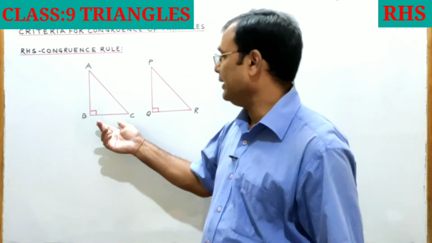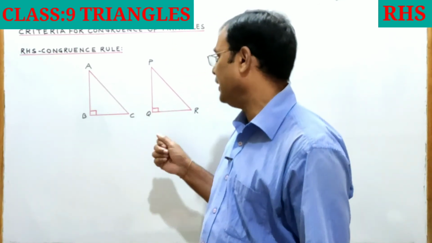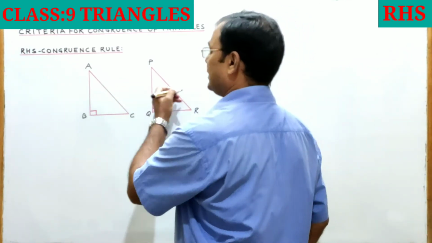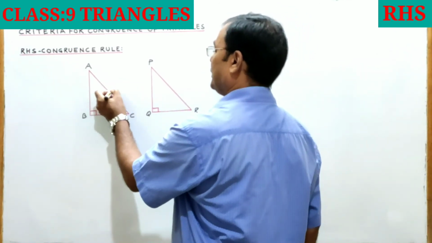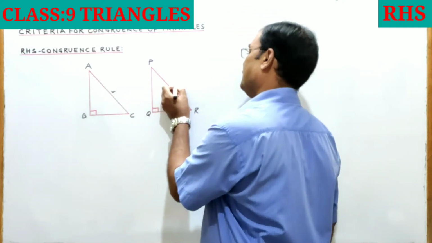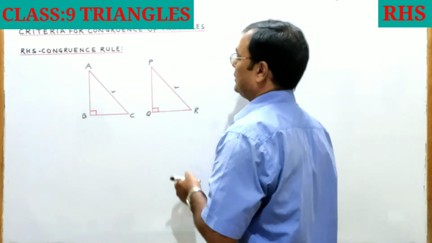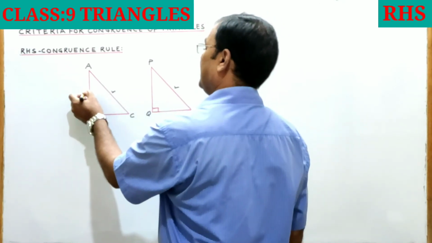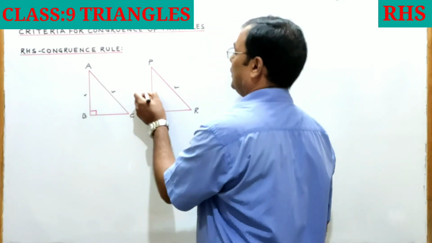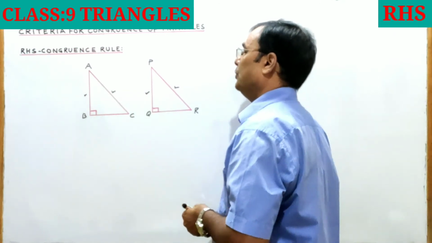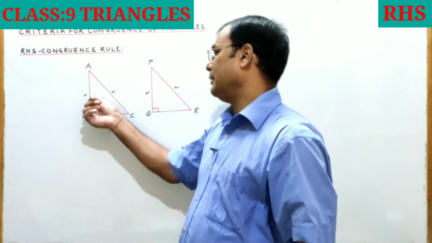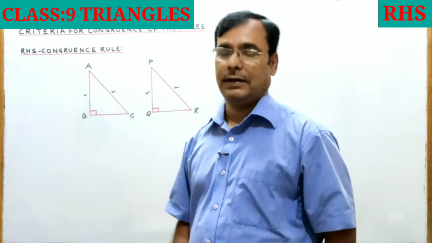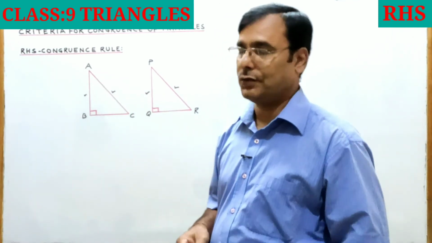Here in triangle ABC and triangle PQR, both are right angle triangles and hypotenuse AC is given equal to hypotenuse PR, and side AB is given equal to side PQ. Then triangle ABC is congruent to triangle PQR by the RHS congruence rule.